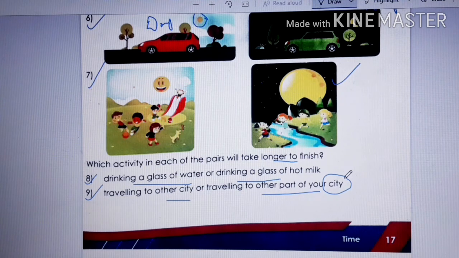In Guwahati, children, there are different parts, there are different areas. If you go to different areas within your city, will it take more time? If you travel to some other city, will that take more time? Traveling to other cities will take more time. So you can write the answer 9, traveling to other cities.